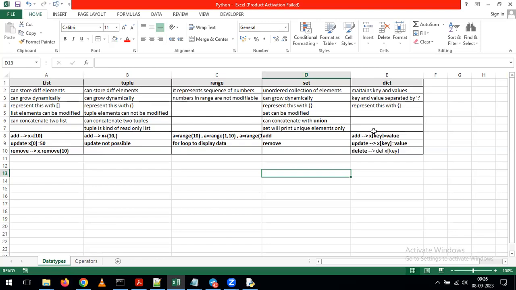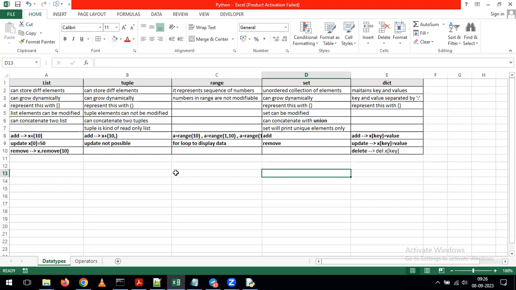That's the reason, as I told you earlier, I will share this Excel. Whenever you get any kind of confusion, just open this Excel. By seeing the Excel, try to understand what is a list, what is a tuple, what is a set, and what is a dictionary, and what operations we can perform on all these data types. With that, you can overcome your confusions.